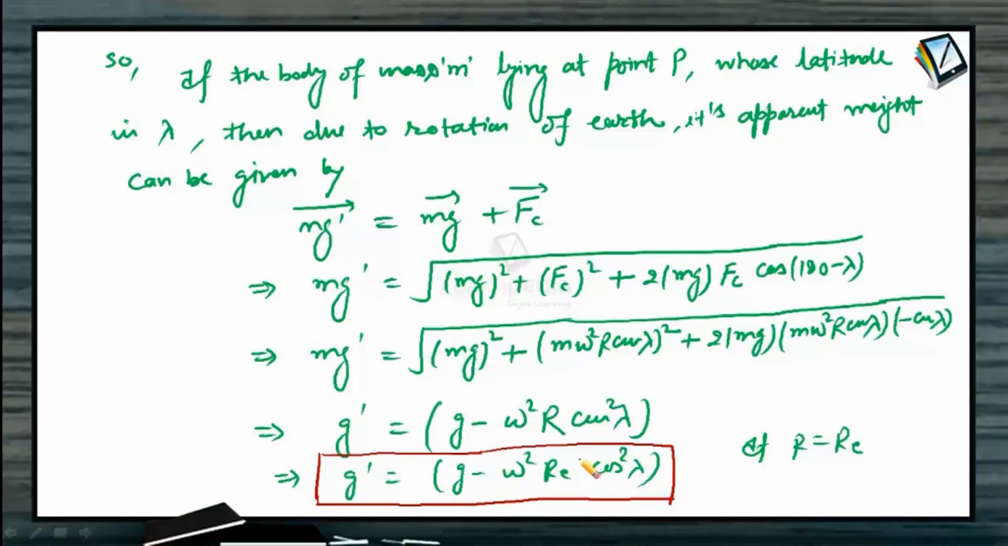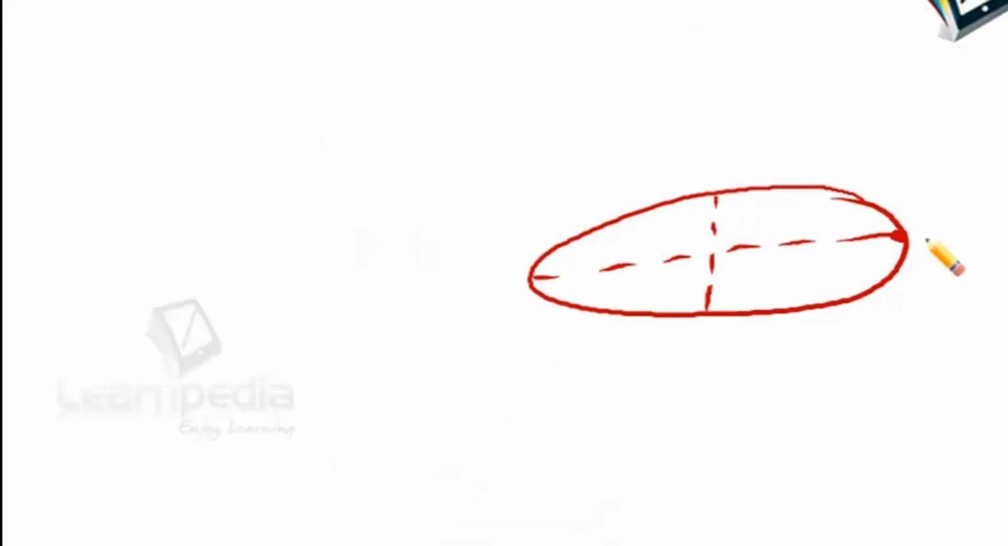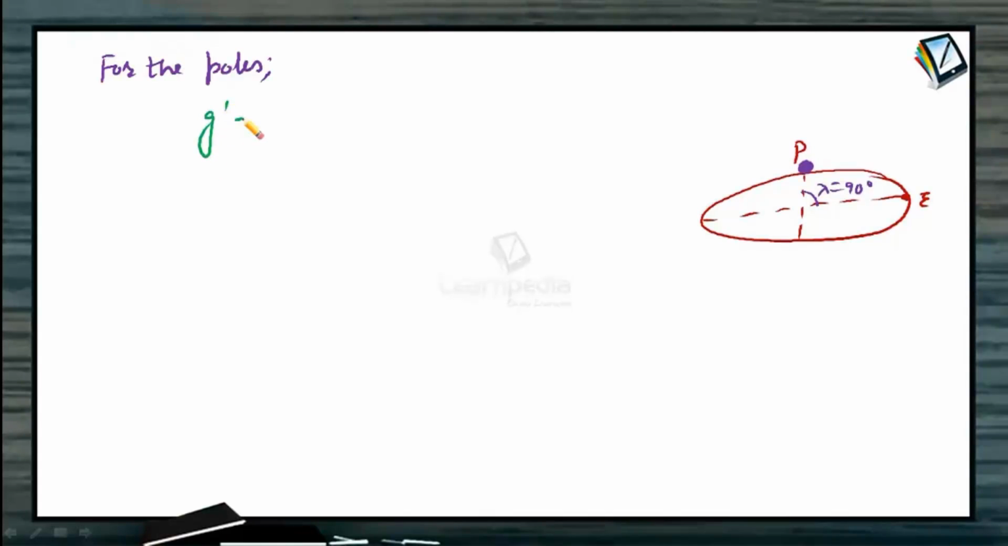Now suppose that the body is kept at poles. If this is the Earth, it is the equator and it is the pole, and now suppose that the body is kept at pole. In this case, the value of lambda, that is angle of latitude, will be 90 degree. So the value of acceleration due to gravity at poles can be given as g dash equals to g minus omega square Re cos square of 90 degree.